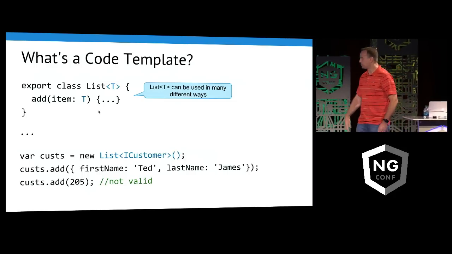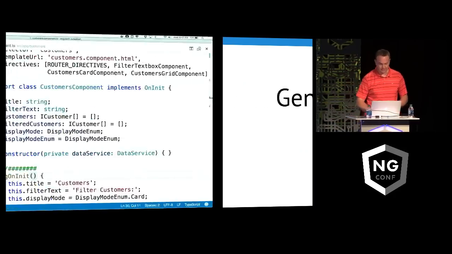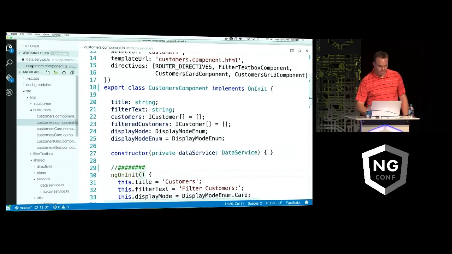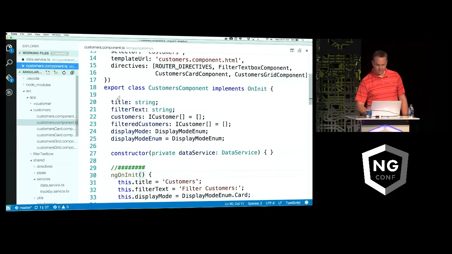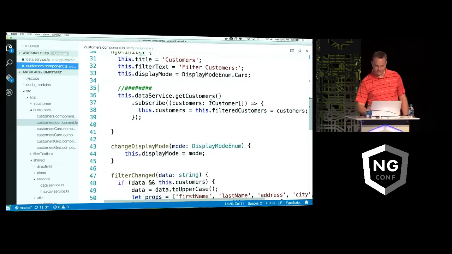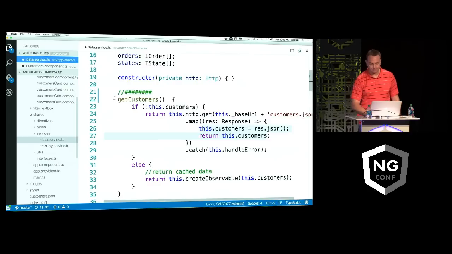For instance, if I add 205, not valid. So you can't do that. So let's take a look at this real quick. I'm going to come back to my data service here. And right now, the IntelliSense I mentioned was not phenomenal. When I did .subscribe, it just says observable of any. So it's not that great of IntelliSense.